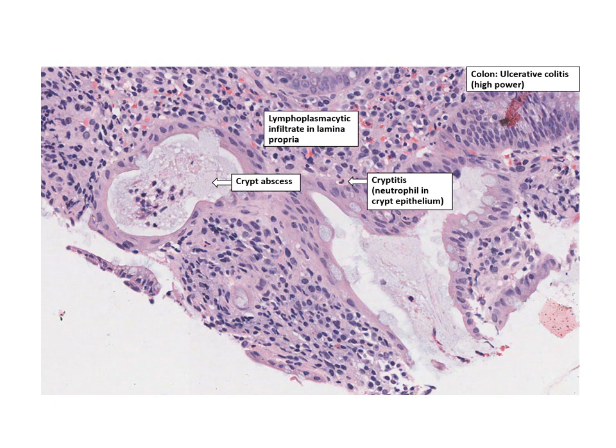Here is one more microscopic picture where you can see the lamina propria is expanded because of inflammation by lymphocytes and plasma cells. You can see eosinophils. There is crypt abscess, that is, this round crypt is inflamed, and there is infiltration of inflammatory cells in the center.